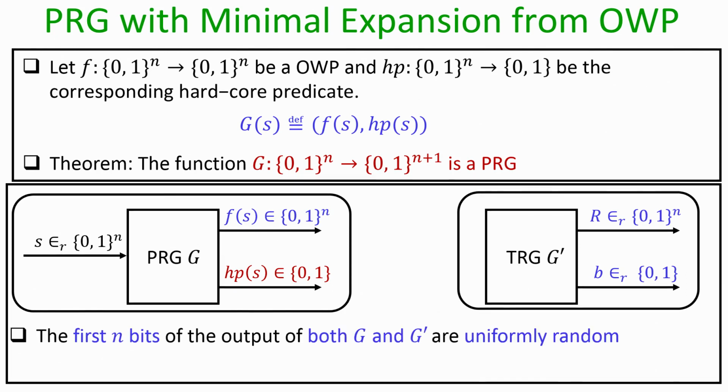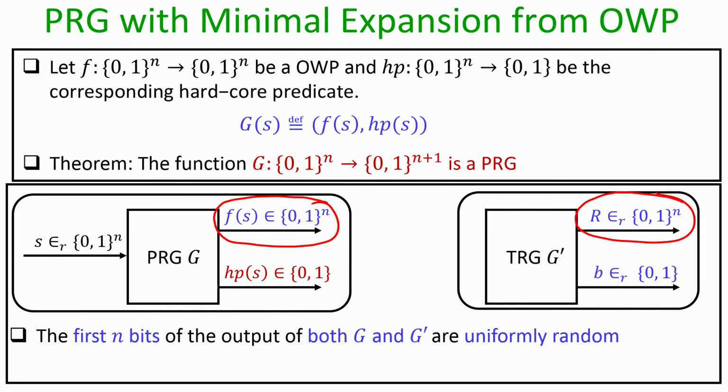And intuitively, if we see, the difference between the output of the PRG and the output of the algorithm G dash is actually in the last bit, because if we compare the first n output bits of the algorithm G and the first n output bits of the algorithm G dash, the distribution is actually the same, namely the uniform distribution over the set of n bit strings.